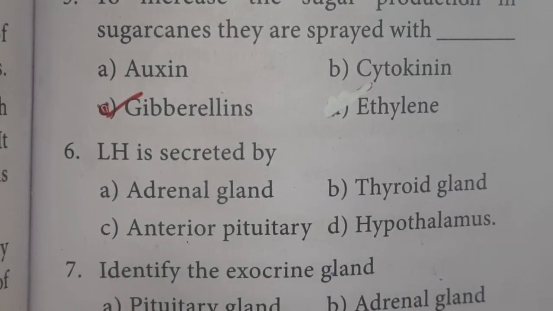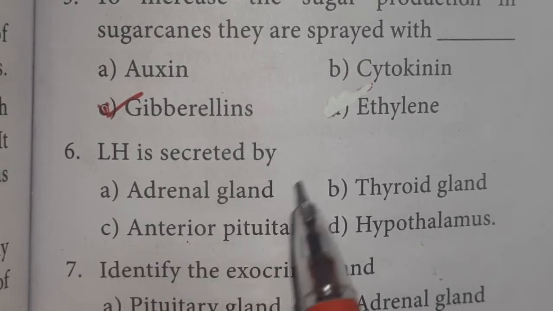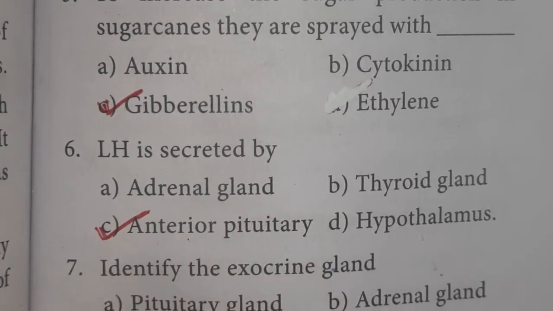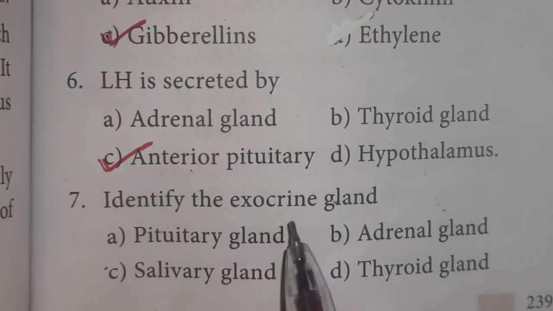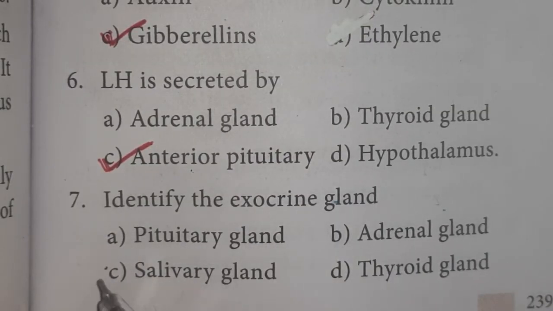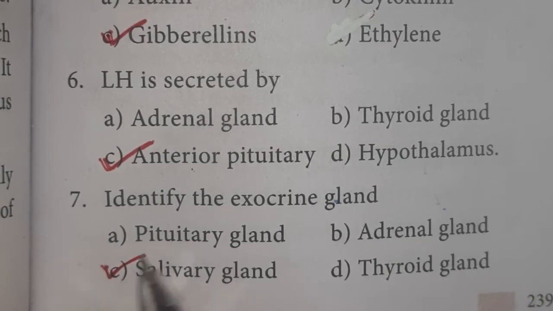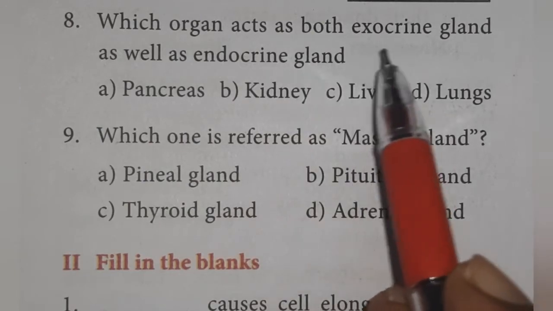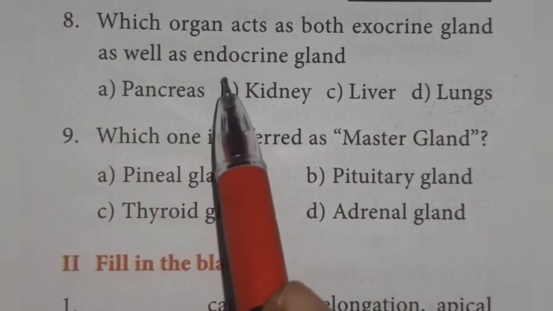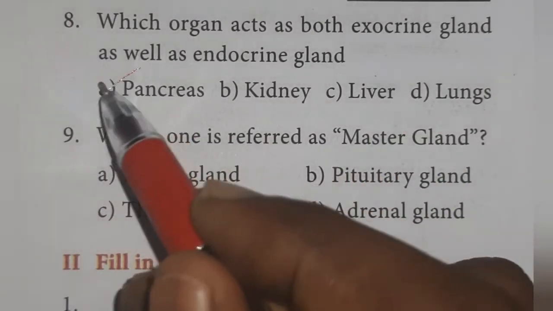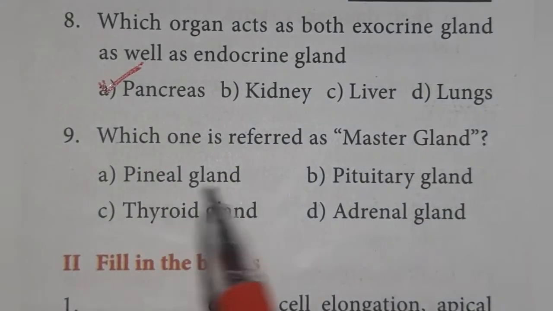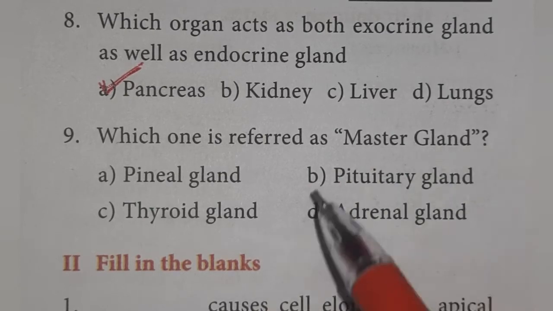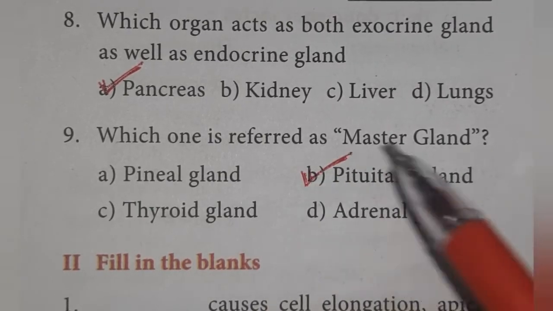Sixth one, LH is segregated by anterior pituitary. Option C is the right answer. Seventh one, identify the exocrine gland: salivary gland. Option C is the right answer. Eighth one, which organ acts as both exocrine gland as well as endocrine gland? Pancreas. Ninth one, which one is referred as master gland? Pituitary gland. Option B is the right answer.